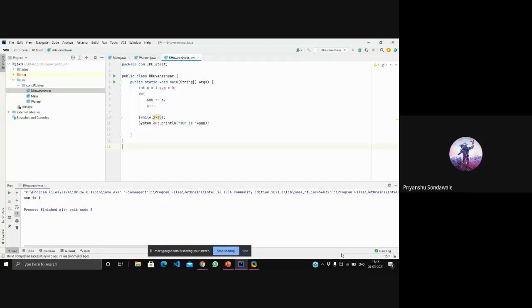Sum is 1 is printing. Why is sum is 1 printing? Because the condition is wrong, right? We have initialized x equal to 1, but in the while loop, we have x is greater than 10. But 1 is definitely not greater than 10. So that's why the condition became false.